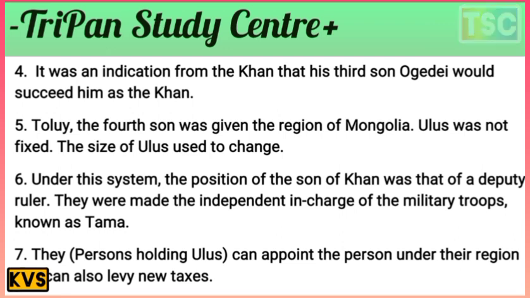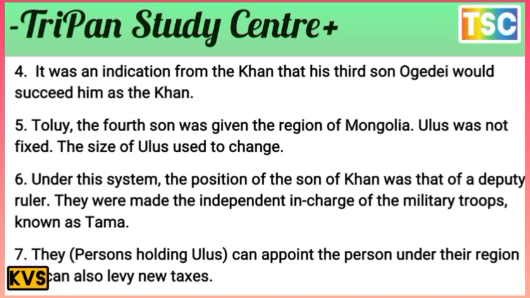The third son, Ogodei, succeeded him as Khan, and there was the fourth son, Tolui. The four sons were given regions of Mongolia, and the Ulus was not fixed. The size of the Ulus used to change.